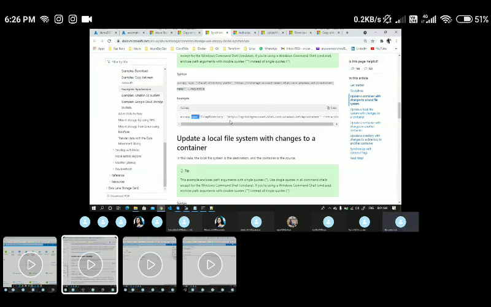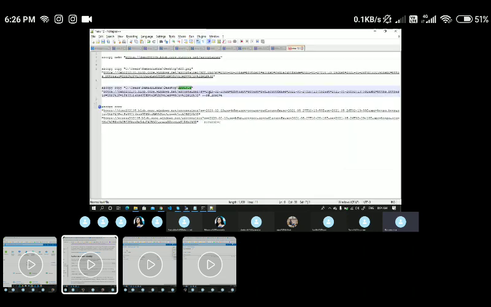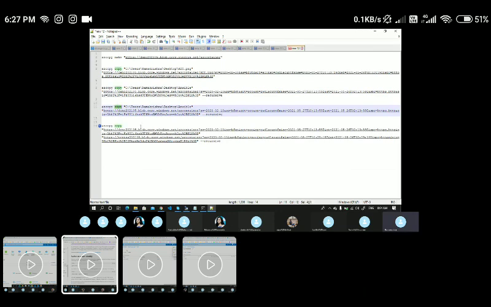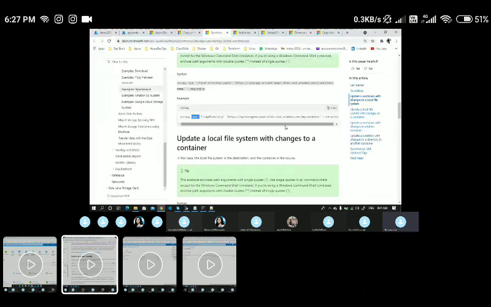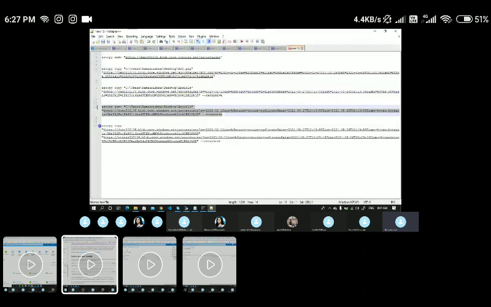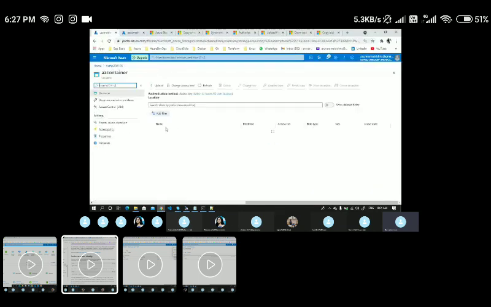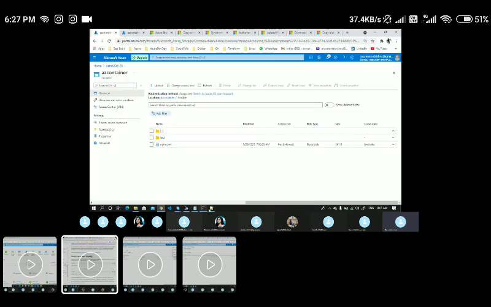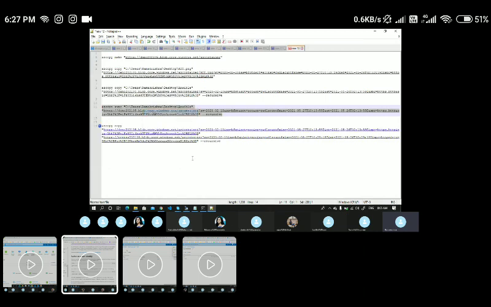Let's do this now. I'll use the same command, but instead of copy, I'll use sync, and let me add recursive at the end. Let me copy it. I'm doing this for the demo storage account. If I go to the demo storage account, to the container, and into Ansible, I have only two files, test and nginx YAML. In addition, I added a file called test sync text. By executing this sync command, it will sync all the newly updated files.